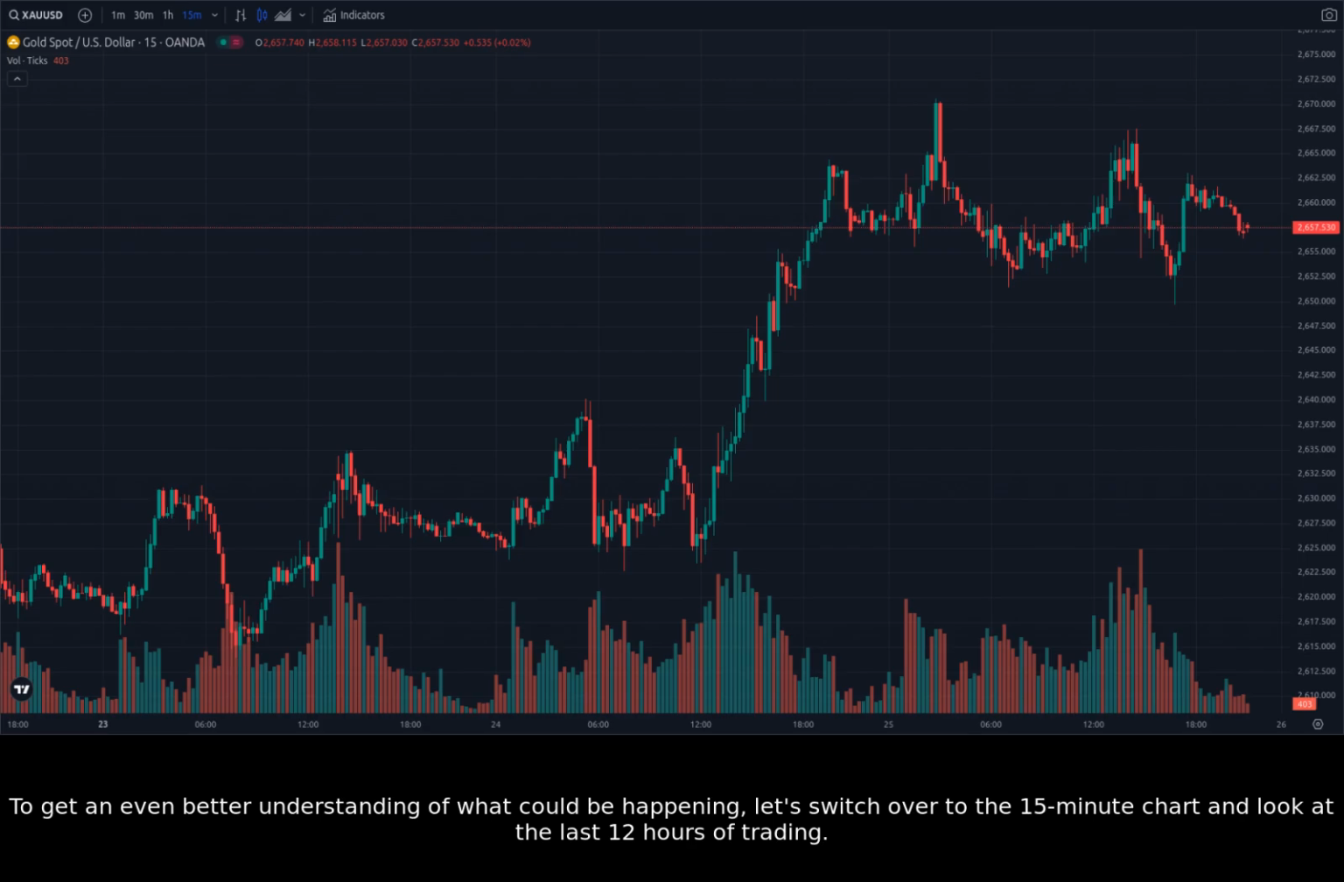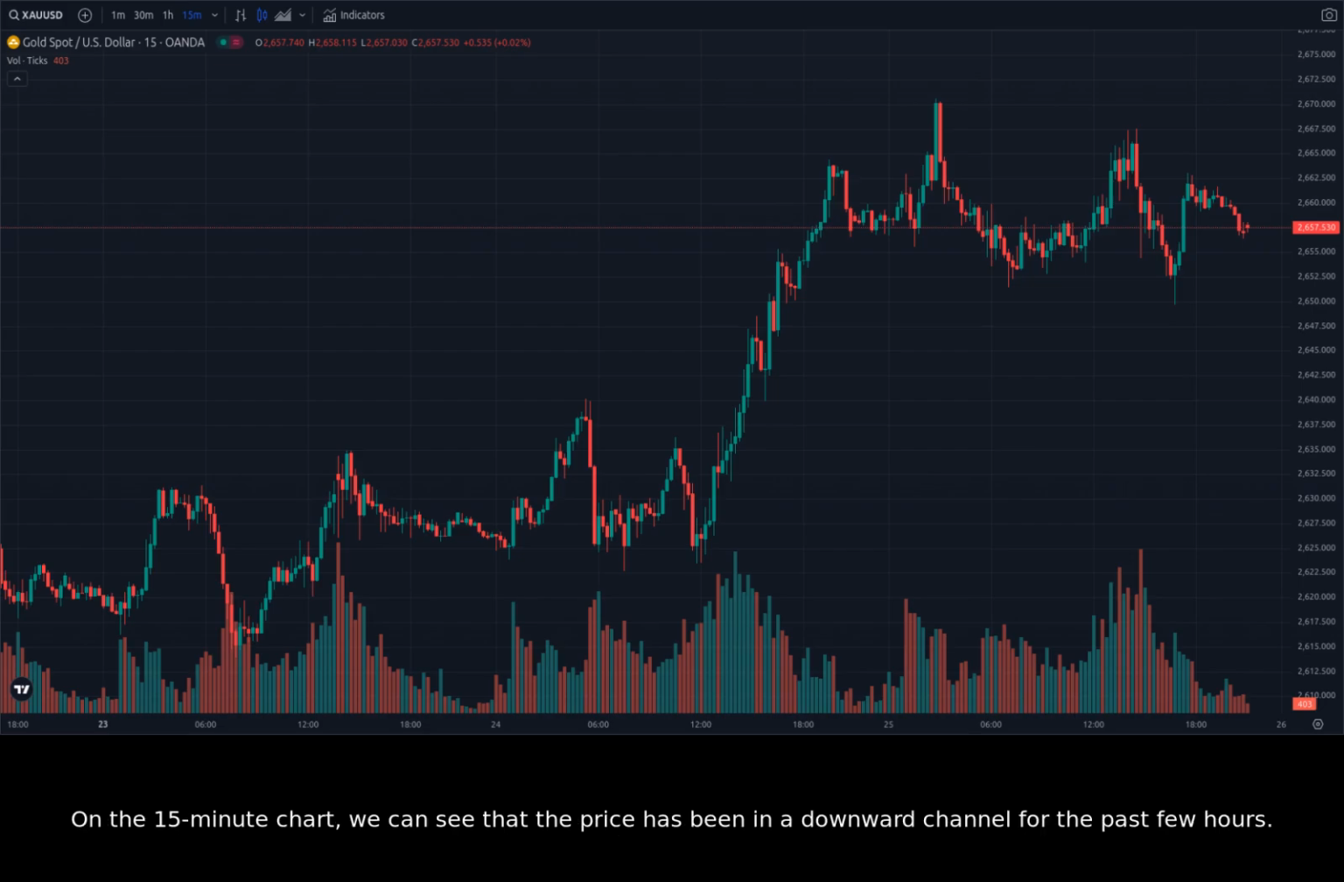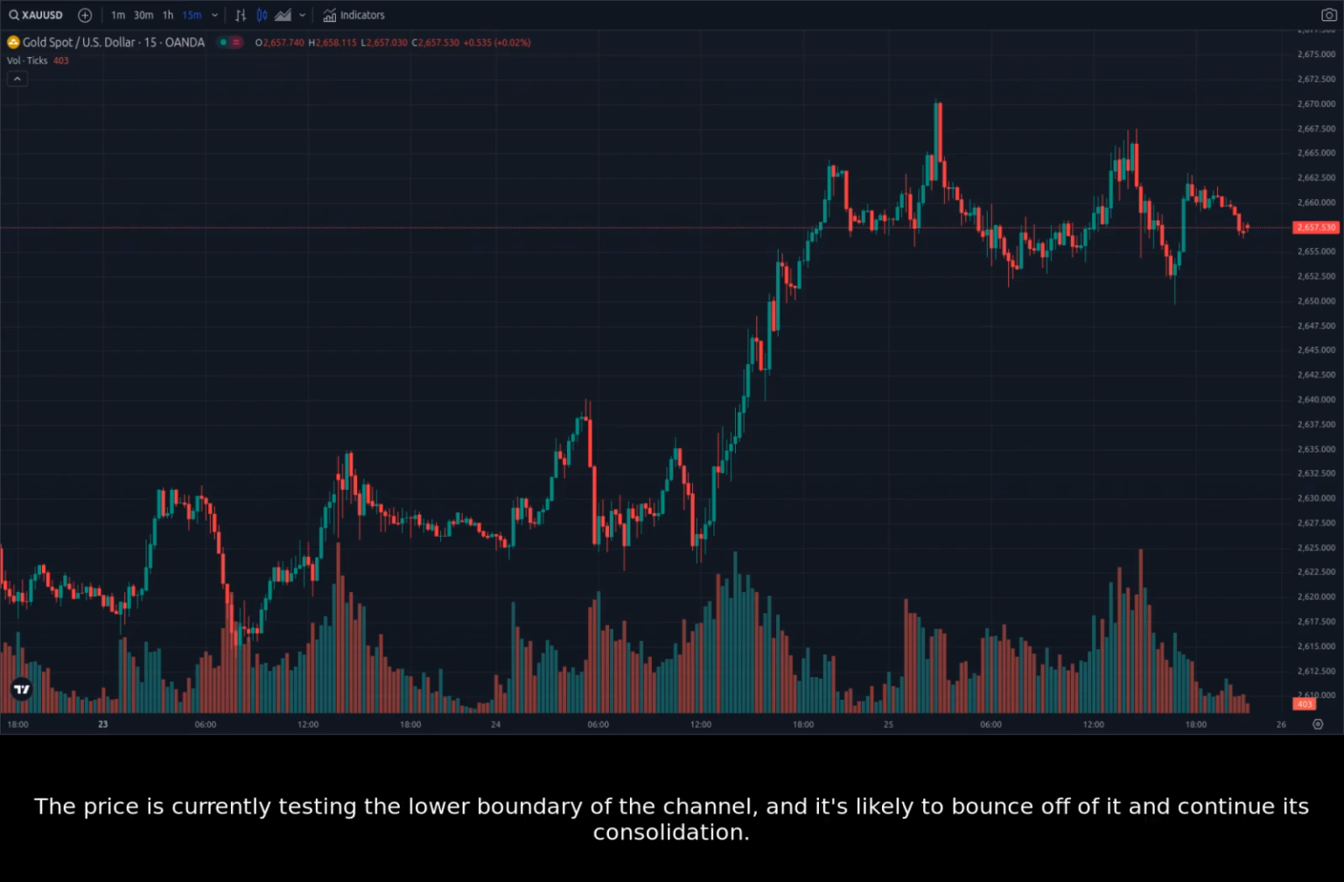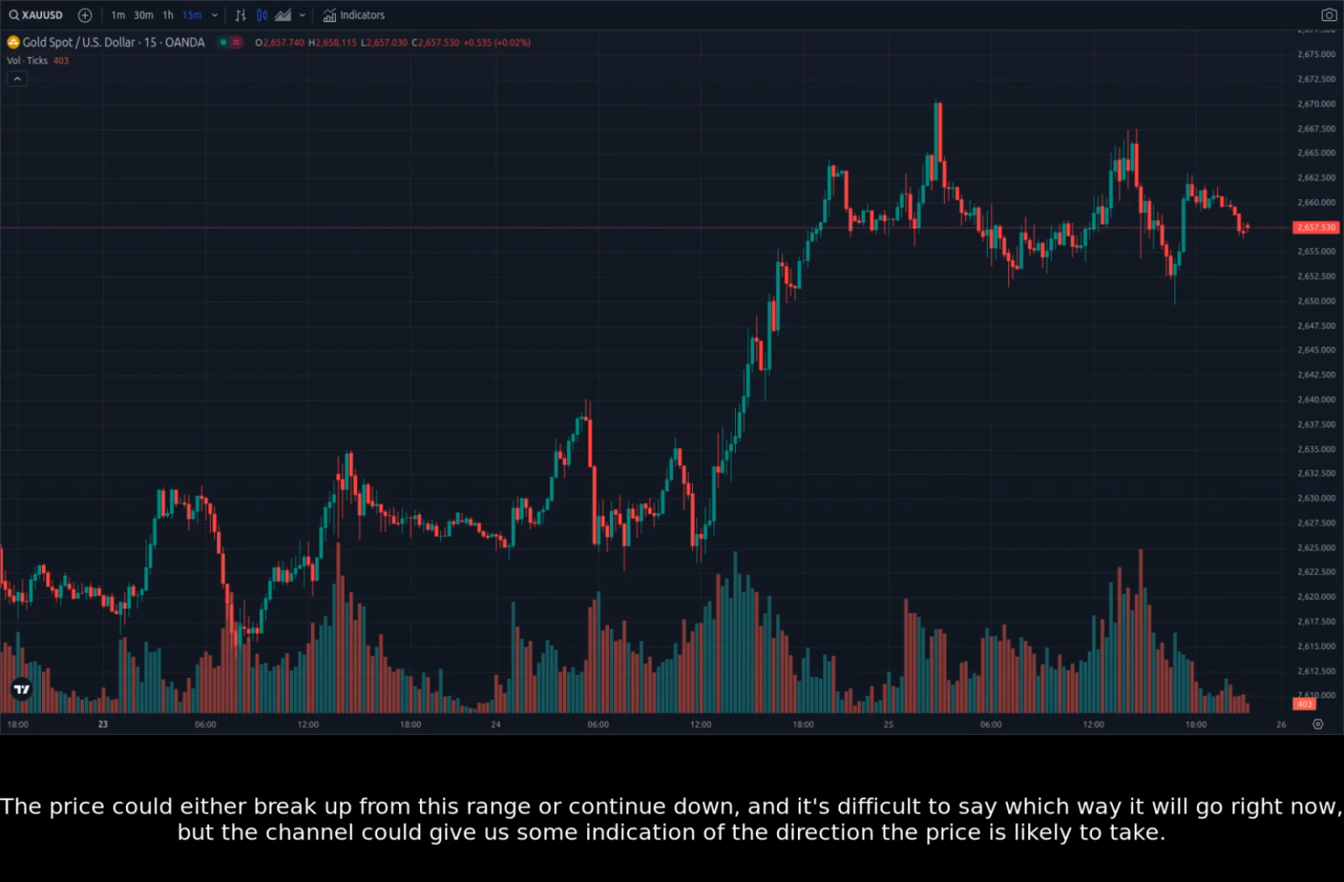To get an even better understanding of what could be happening, let's switch over to the 15-minute chart and look at the last 12 hours of trading. On the 15-minute chart, we can see that the price has been in a downward channel for the past few hours. This indicates that there is some short-term bearish pressure on the price. The price is currently testing the lower boundary of the channel, and it's likely to bounce off of it and continue its consolidation. The price could either break up from this range or continue down, and it's difficult to say which way it will go right now, but the channel could give us some indication of the direction the price is likely to take.